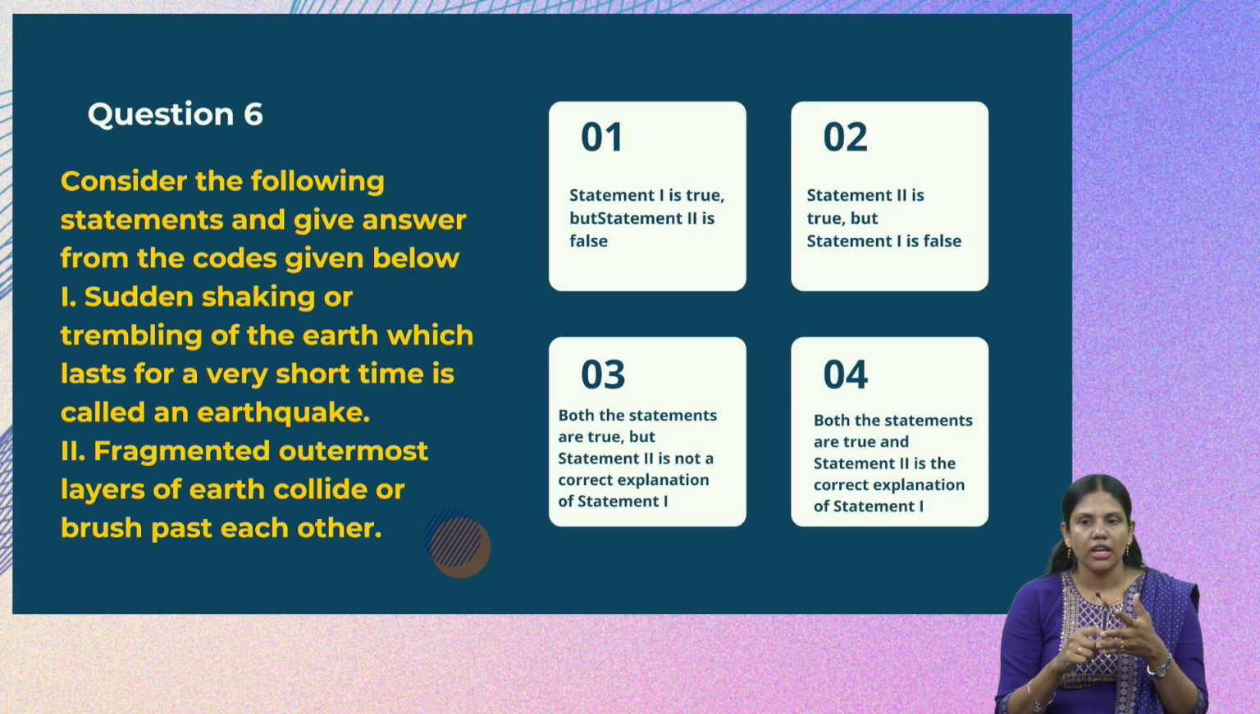So the correct answer will be, if you see in option 1, it is said statement 1 is true but statement 2 is false. That is incorrect. And statement 2 is true but statement 1 is false. That is also incorrect. And in the third option, both statements are true but statement 2 is not a correct explanation of statement 1. That is also incorrect. So the correct option is both statements are true and statement 2 is the correct explanation of statement 1. So these kinds of questions, assertion and reasoning kind of questions, will also be seen in the CTET paper along with the MCQ type.